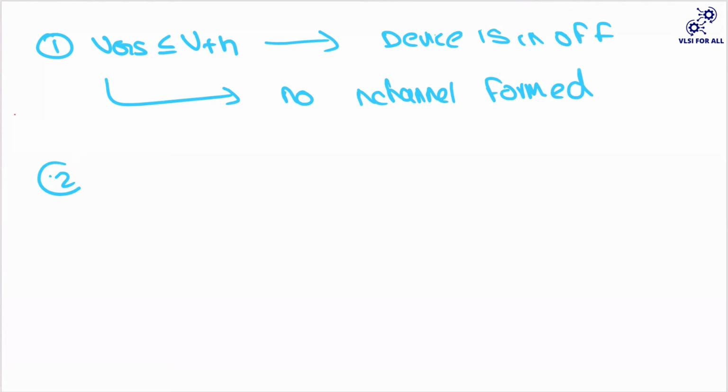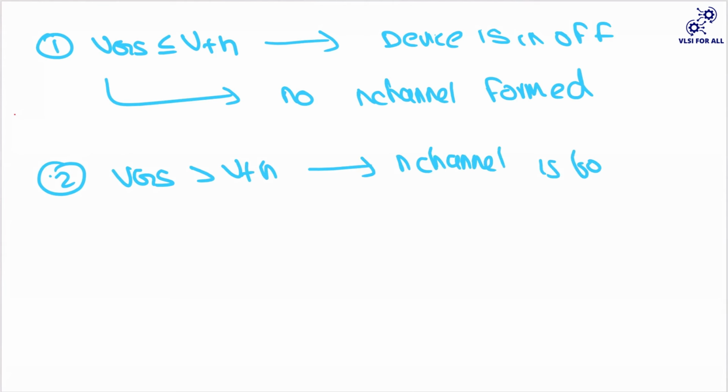So whenever you're applying a voltage which is greater than VTH, in this case your N channel is formed and your device is on. And also you should have some potential. In that case only there is a flow of current. Since you're having a conducting path in between your drain and source, I'm calling it as my device is on. Okay.